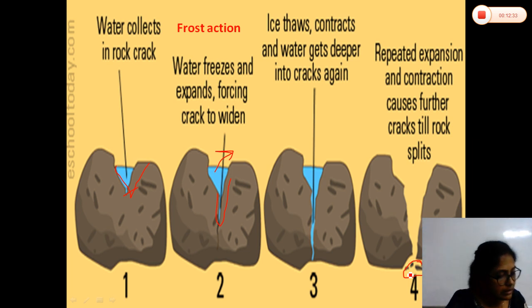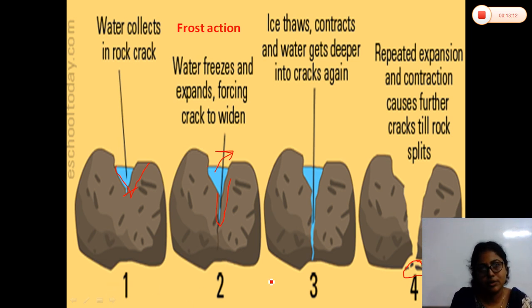So, in the book it is written, this type of weathering is common in the mountainous regions and the cold places. When the temperature drops below the freezing point, rainwater that fills up the cracks and fissures of the rock freezes. What is a fissure? Fissure also means cracks. Cracks mean fissure. Okay, fissure. Now, since ice has more volume than water, it exerts pressure on the cracks and gradually widens them. As a result, the rock splits into two or many smaller pieces of the rock. So, these are the steps.